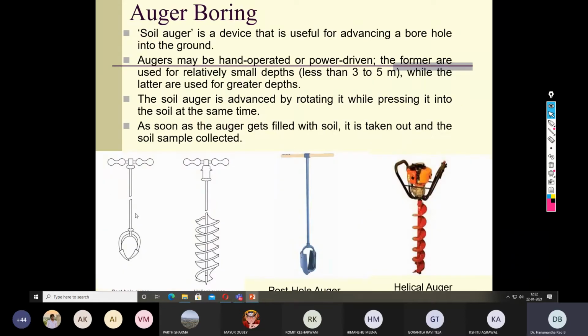These are different varieties of augers. The left side three augers are hand augers, while the right side one is a motor auger, or powered auger. Wherever a trial pit fails, or wherever you just want some soil sample to be collected, you can go for augering. Here the auger is driven by rotating in either a clockwise or anti-clockwise direction. The soil that is grabbed between these helical augers is scooped out and sent to the laboratory.